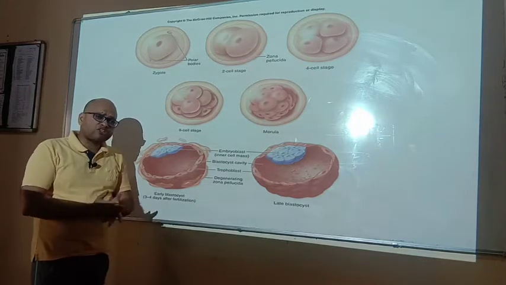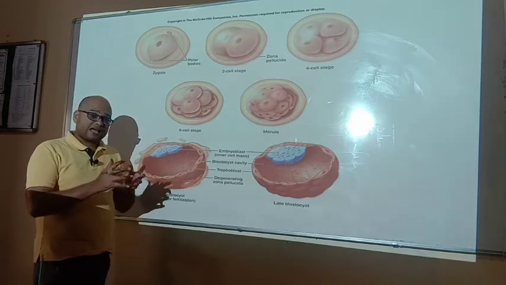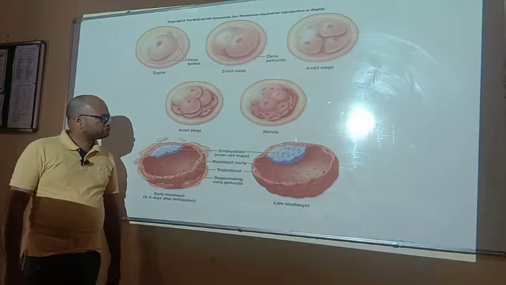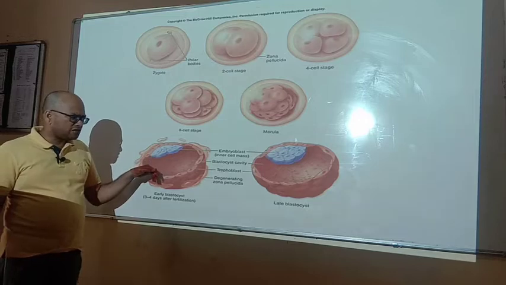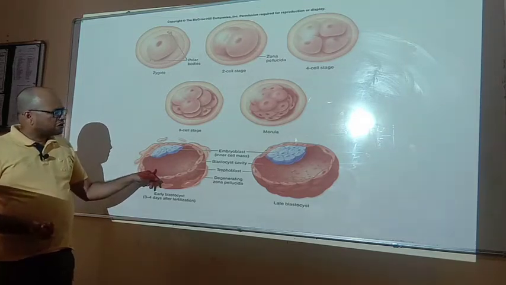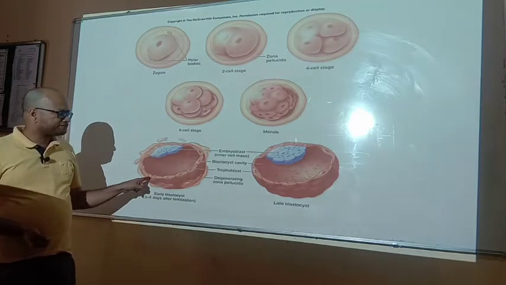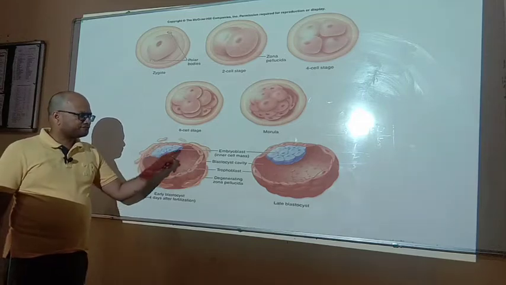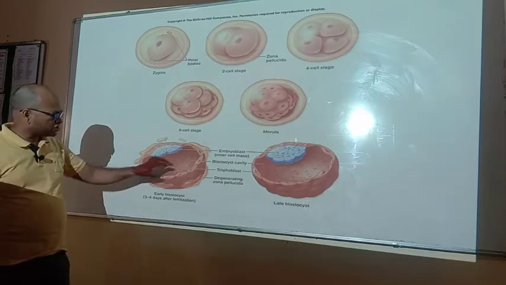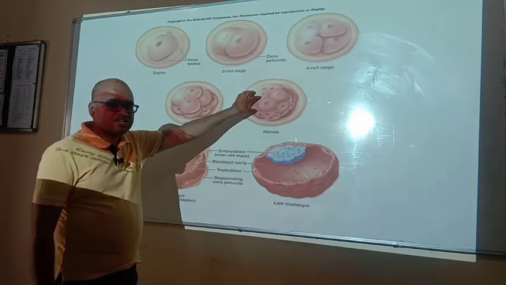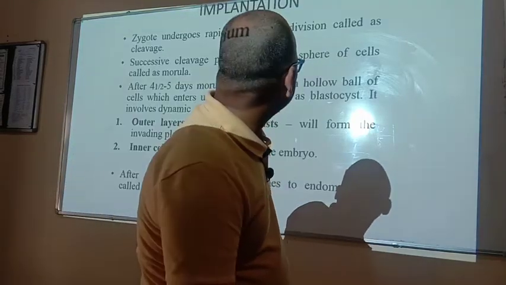in which the cells of the embryo are arranged at the peripheral positions, and the rest of the cells are accumulated at a particular point, and a larger cavity is formed inside the blastula. This larger cavity is called the blastocoel or blastocyst cavity, and the peripheral cells are called trophoblast, and this accumulation is called the embryoblast or inner cell mass. So, this is the blastula stage after the morula stage. These are the different changes taking place after the fertilization.